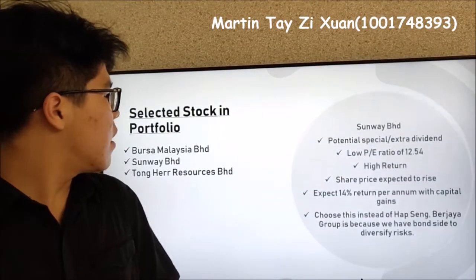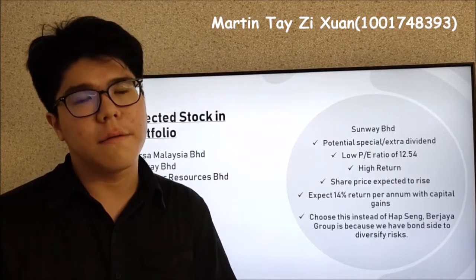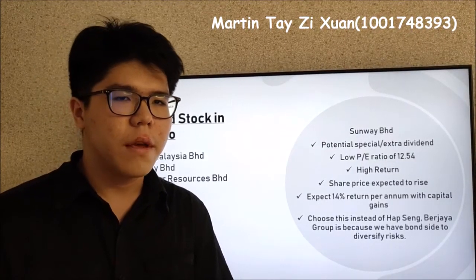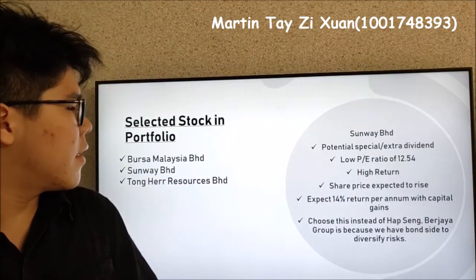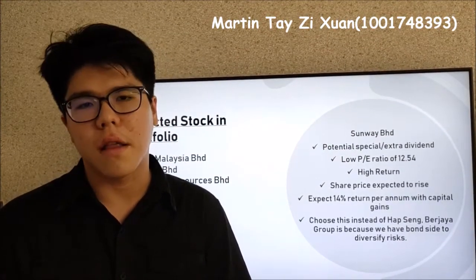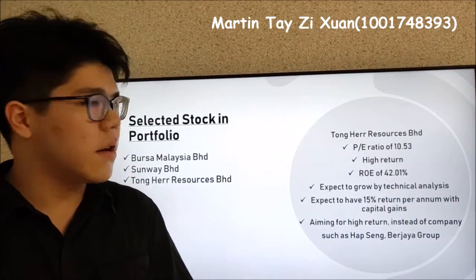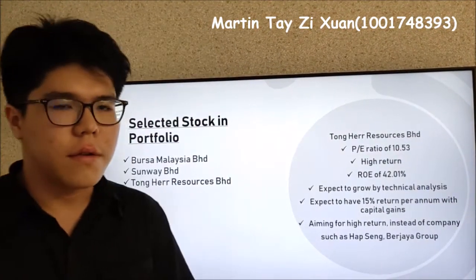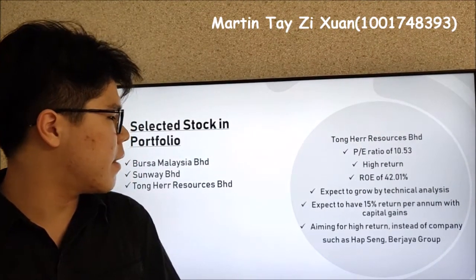Next, we choose Sunway Berhad because they give a special or extra dividend which could increase the return for our investors. We choose this instead of Hap Seng or Berjaya Group because we have the bond side to diversify the risk. And the last one, Tonghe Resource Berhad, is because they have a high return. Also, they have a P/E ratio of 10.53 and an ROE of 42.01%. We are aiming for high return, so we are choosing this stock instead of Hap Seng or Berjaya Group.